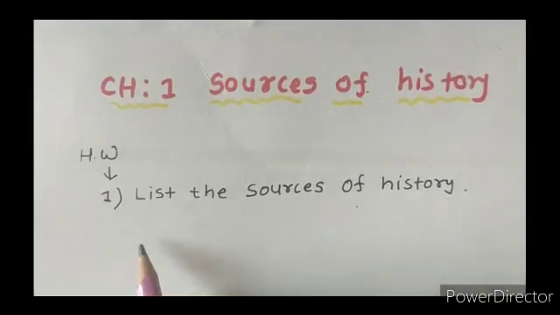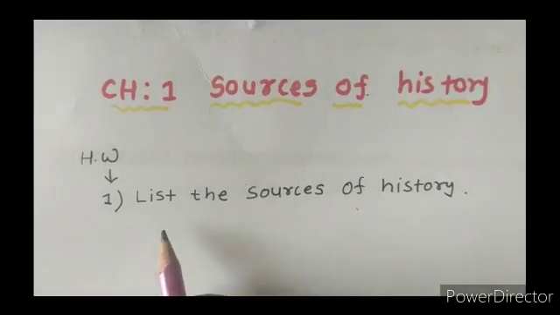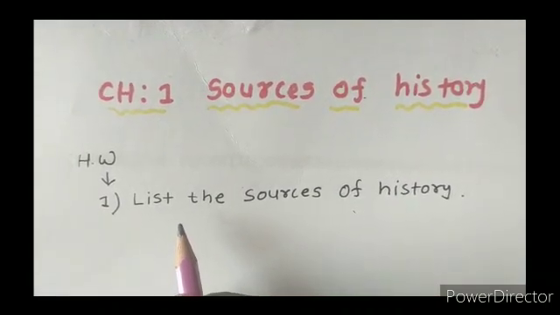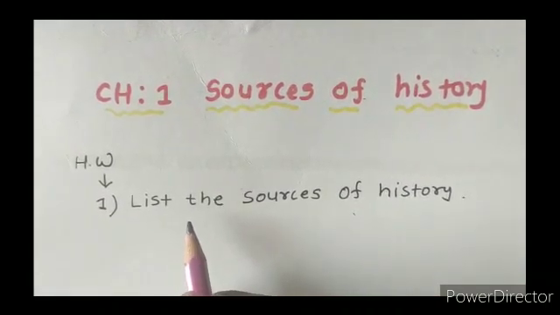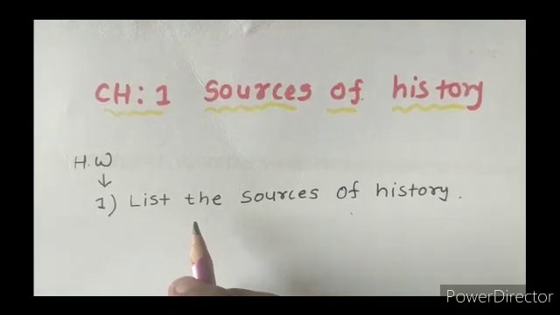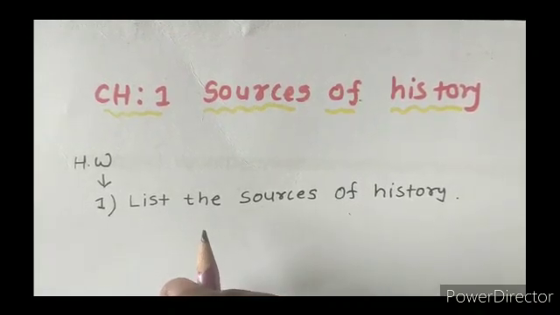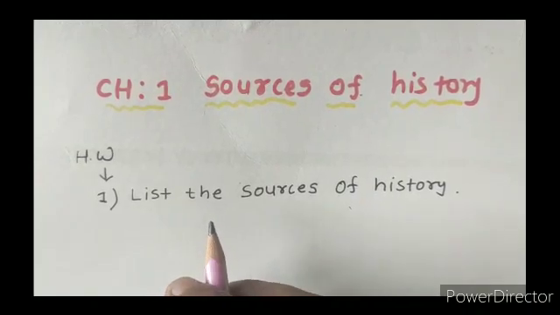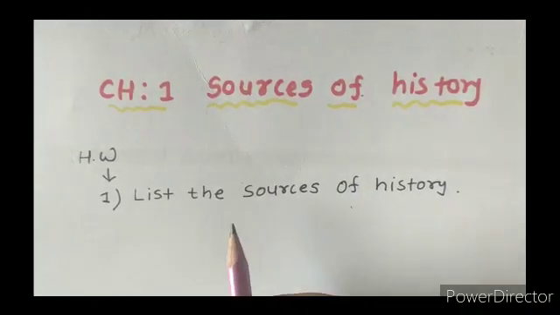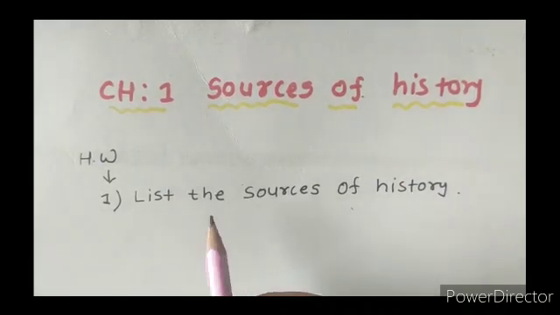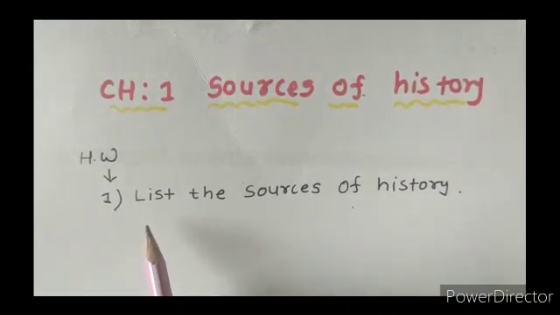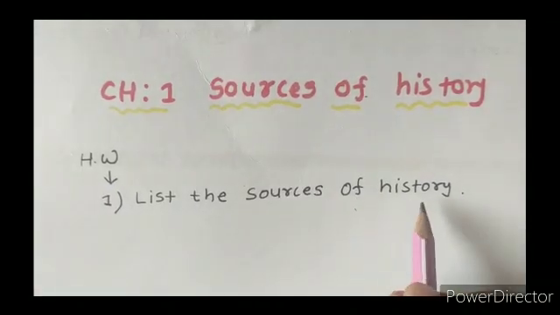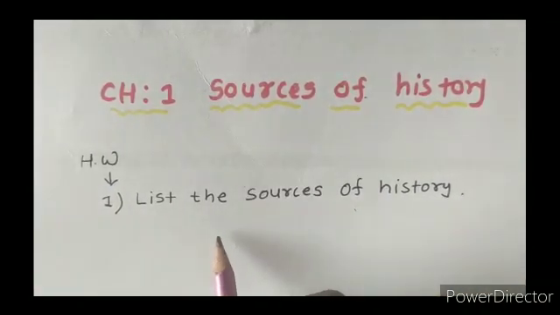Now, as you can see, there is one question over here. Today we discussed the introduction part of our very first chapter, that is, sources of history. In that we discussed the meaning of history, and the sources of history, and how these sources help us understand our history properly, right? Whenever we need to understand our present situation, we need to understand our past properly, right? So today you need to find the answer to this question: list the sources of history, which we already covered in this video.